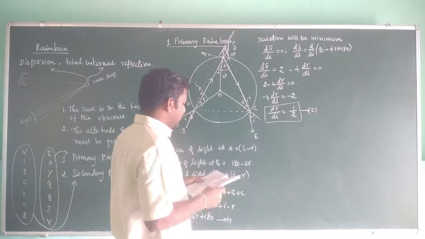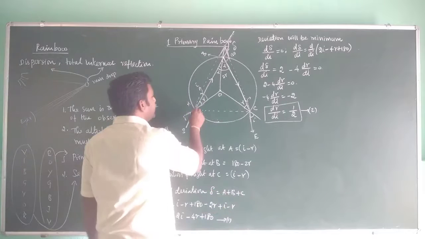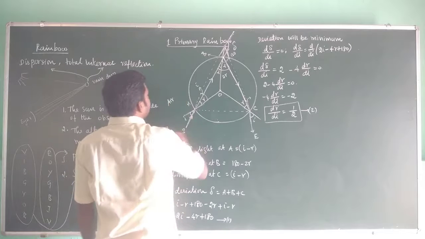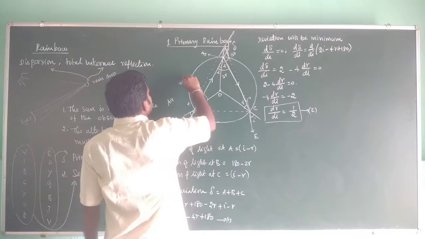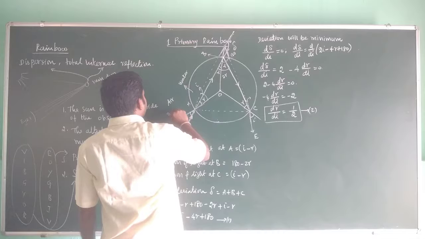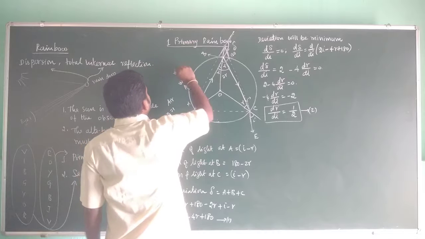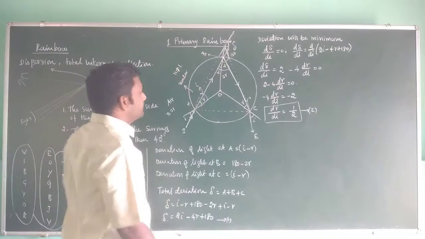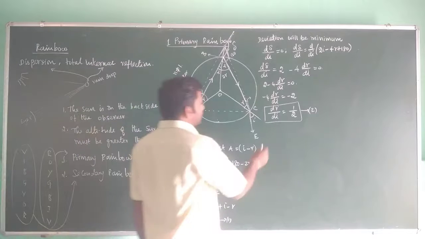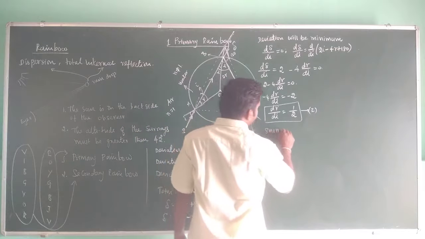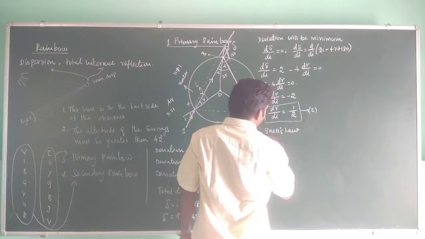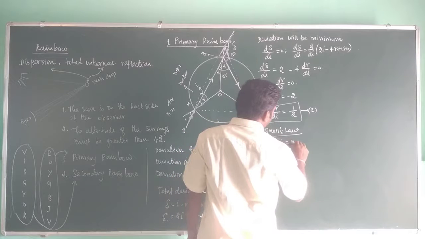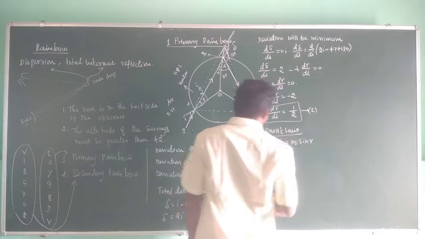Fine. Now, at A, apply Snell's law. Outside is the air medium, inside is the water medium. For air, n equals 1. For water, n has a different value, not equal to 1. That is what we know. Now, according to Snell's law, what is Snell's law? N1 sin i equals N2 sin r.